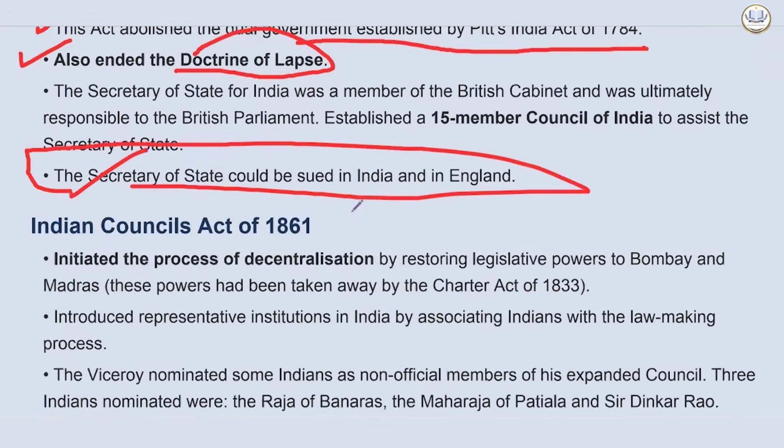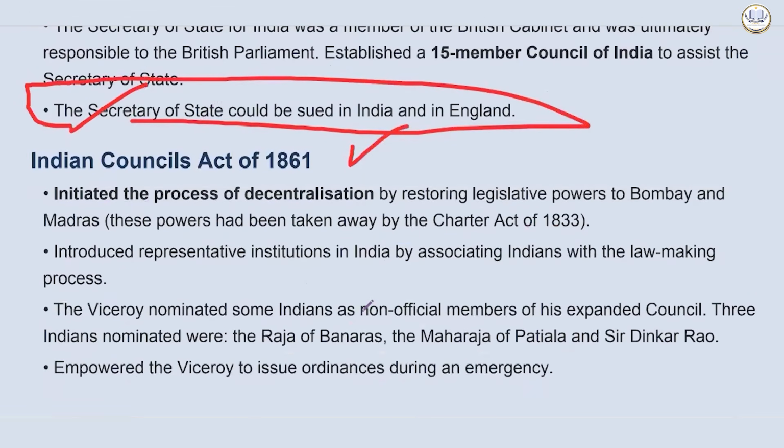Okay. Then comes the Indian Councils Act of 1861. It initiated the process of decentralization, because overt centralization was happening, and India is a mammoth country. India is a country of humongous diversity. We have diverse kinds of interests and diverse kinds of problems as well. So it was something which was leading to difficulties. So now they tried to initiate decentralization by restoring legislative powers to Bombay and Madras. These powers had been taken away by the Charter Act of 1833, when the Governor General became the Governor General of India. It also introduced representative institutions in India by associating Indians with the law-making process.